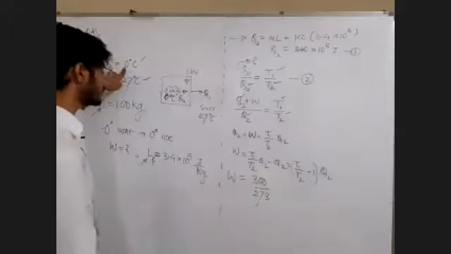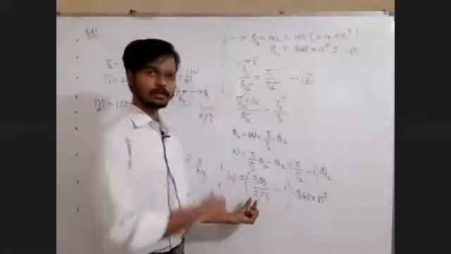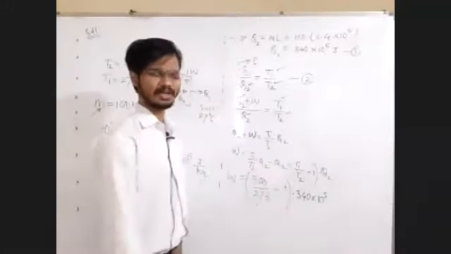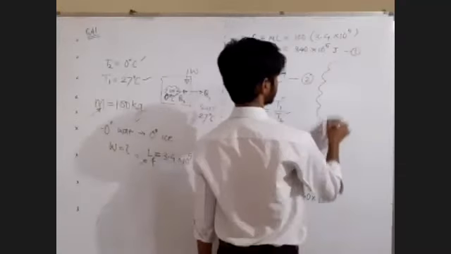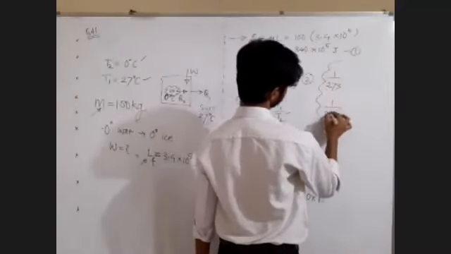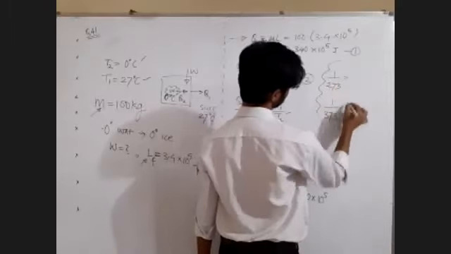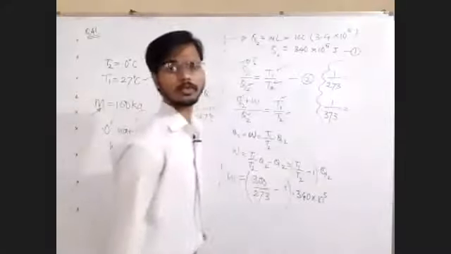So 1 upon 273, this calculation is very fast. Now here comes the calculation trick. I know you can divide by 273 by making a table, but that's a lengthy process. It's better to know this. These are the calculation tricks, and these formulae, these tricks shall go to the additional list of formulae.